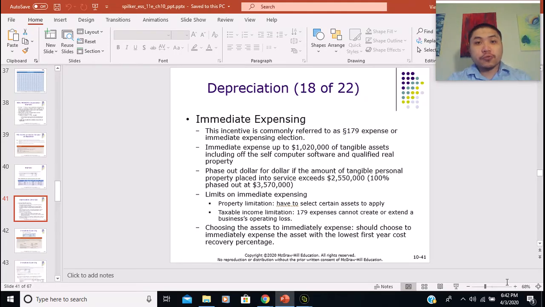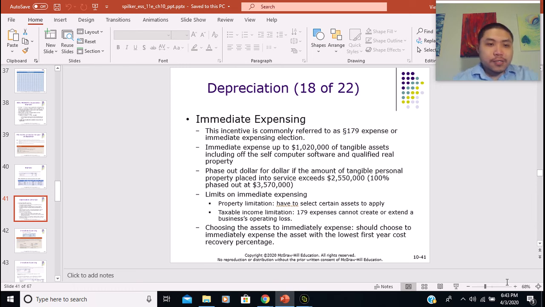Today we're going to continue discussing chapter 10. Right, so last time we stopped here, today we're going to pick up where we left off from last video. In the last video we already talked about the major methods to depreciate personal properties and real properties. Today we're going to start off our lectures with a few exception cases, and then we're going to move on to discuss amortization as well as depletion. All right, and then we're going to finish off chapter 10 today.